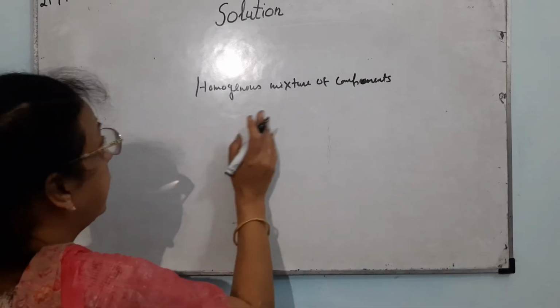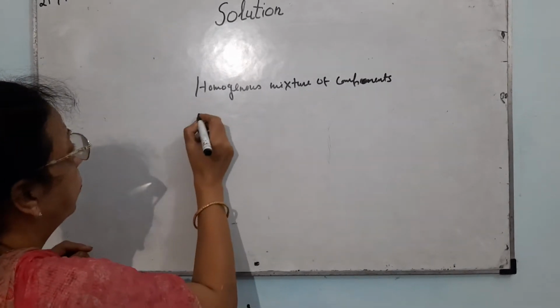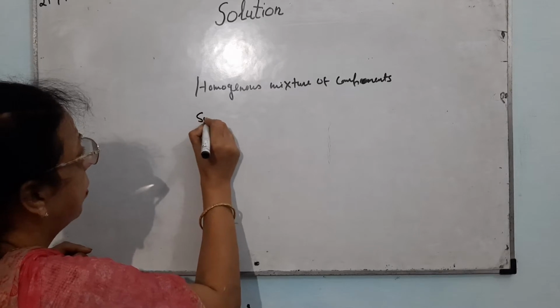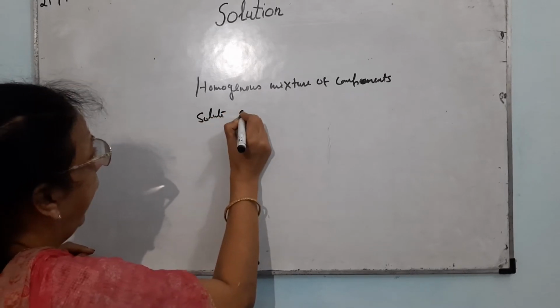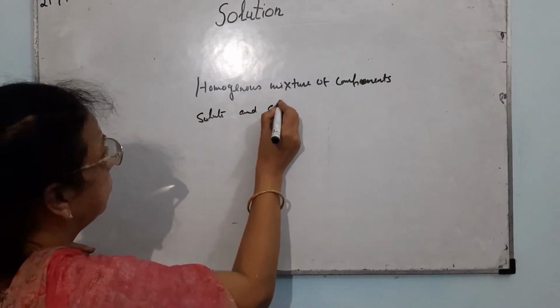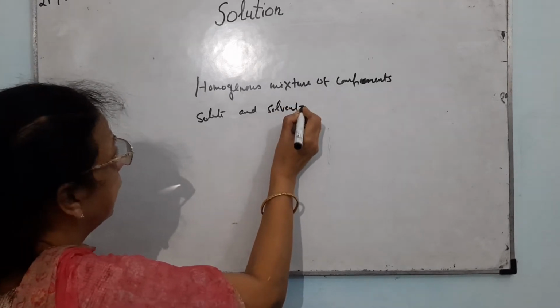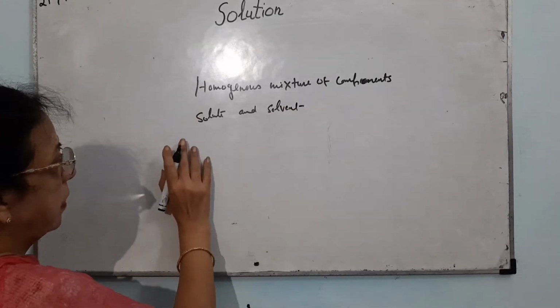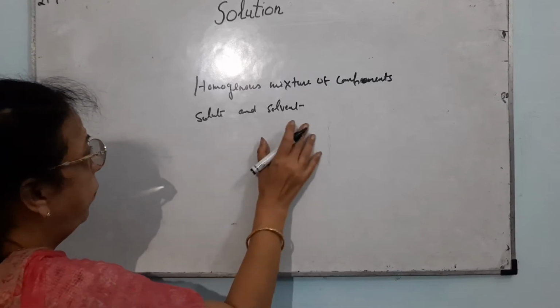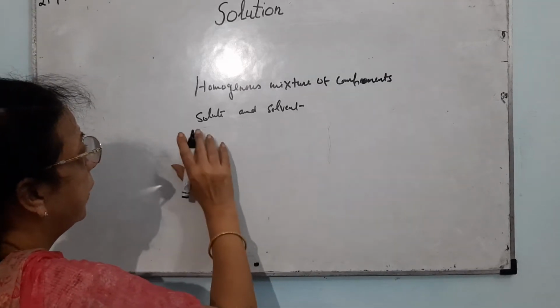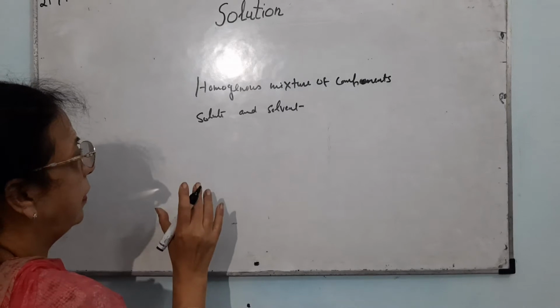The solution consists of components, solute and solvent. These are always present in one phase. They are all intermixed with each other.